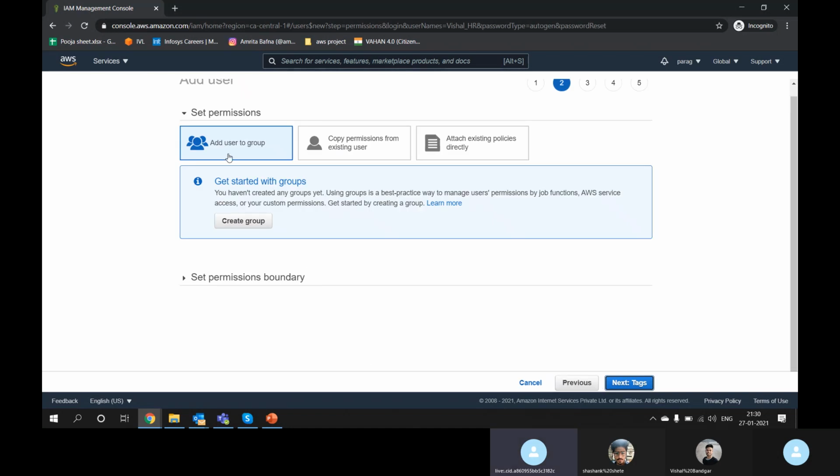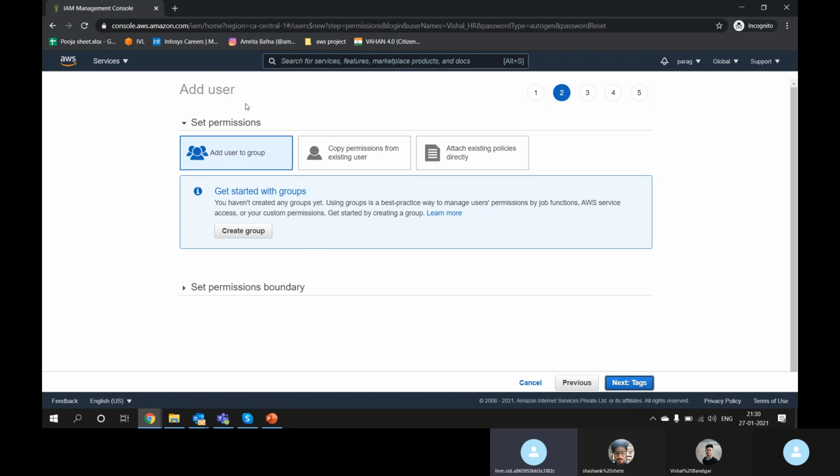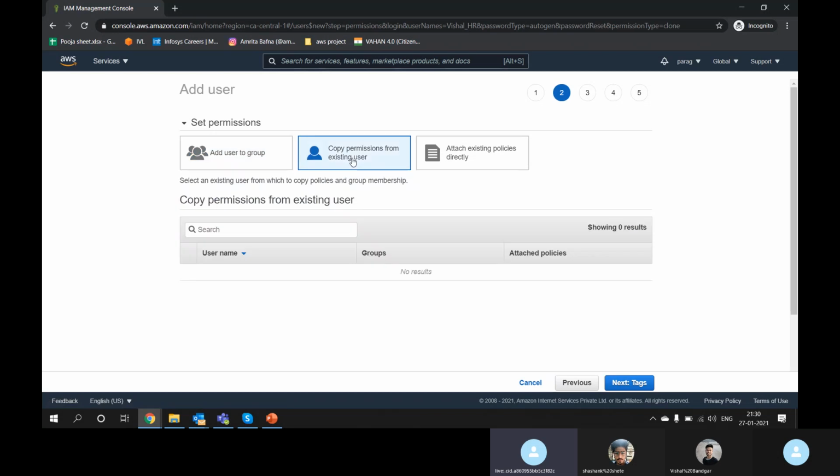So there are three options to set the permission.